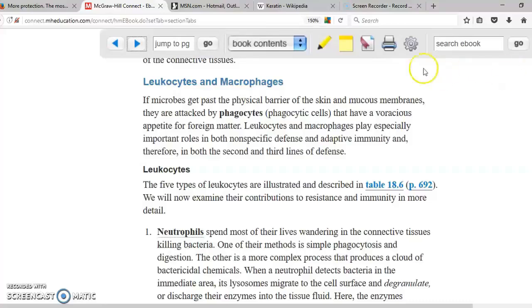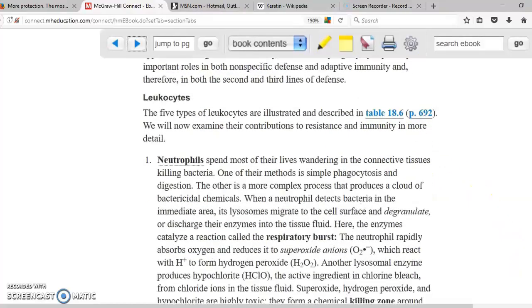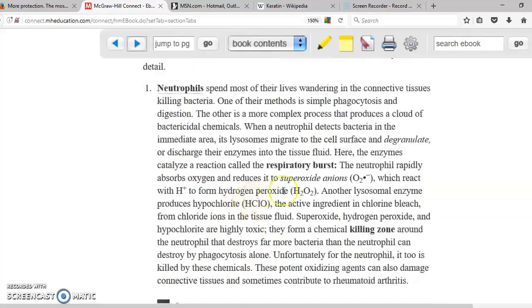The next one that is also non-specific is the leukocytes as well as macrophages, in other words, cells. The leukocytes are the white blood cells. Neutrophils are the main cells in charge of destroying microorganisms based on phagocytosis. But another one even more important than that is that neutrophils are going to use chemicals: superoxide, hydrogen peroxide, as well as hypochlorite. These are very important chemicals that cause destruction of most of the microorganisms that are available in that specific area. Unfortunately, neutrophils are going to be destroyed as well.